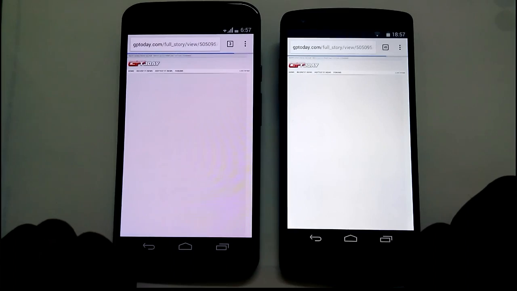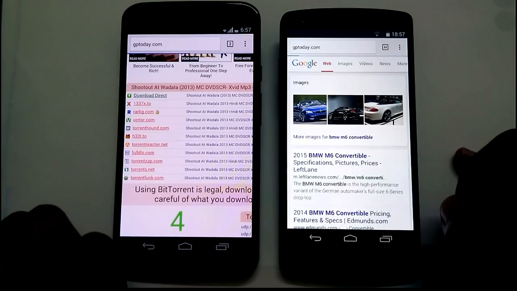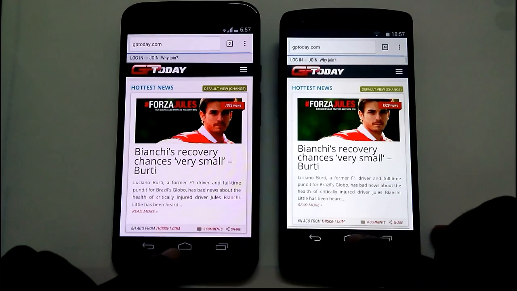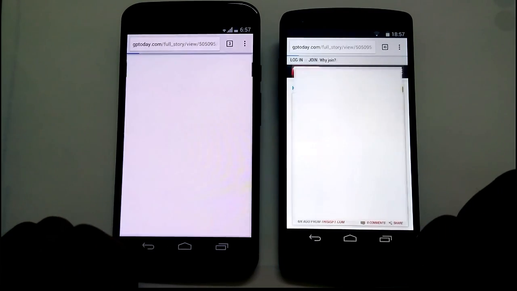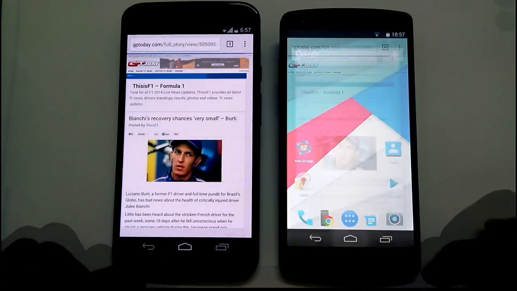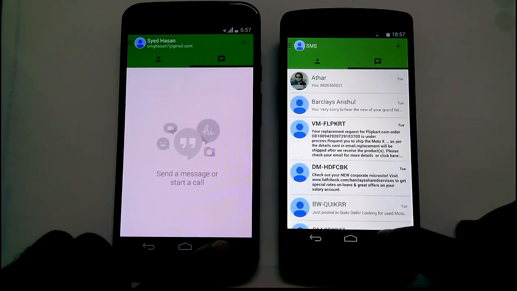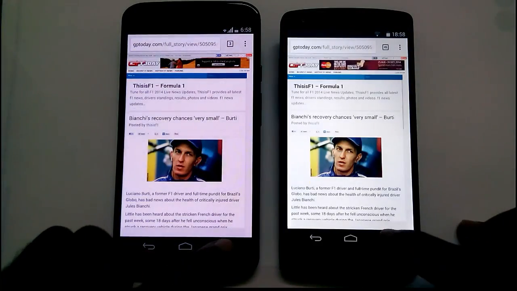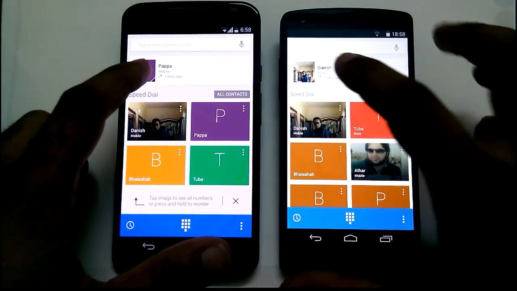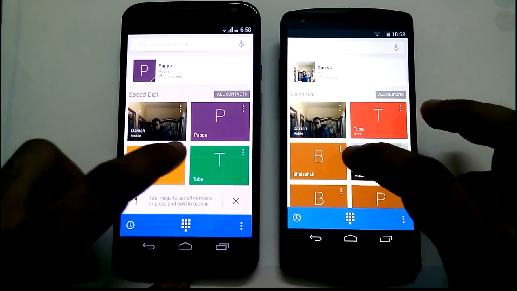Now there could be a fraction here and there, as they run on the same Wi-Fi network, and at times the packets received by each device may not be exactly the same. In this case, it's important to look for trends. Also, it's important to know the behavior, as a lot of OEM-related changes are reflected in the behavior of apps. But here, it looks like Motorola were happy to leave the operating system the way it is, at least up until now. Next up, the Hangouts app. There we go, and both launch in a similar way. Of course, the Moto has no messages, while Nexus, being our daily driver, has loads of them. But still exactly the same behavior and speed.